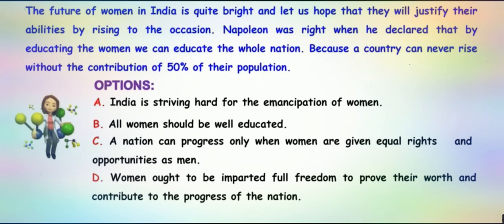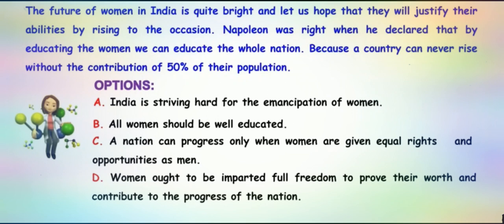When we have a tie between two options, we have to again try to understand what is the main point given in that particular option and try to pick the most appropriate one. So option C and option D, which is more appropriate? Option C says that a nation can progress only when women are given equal rights and opportunities.